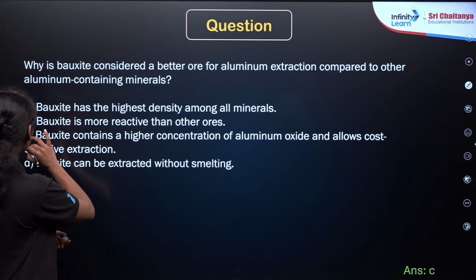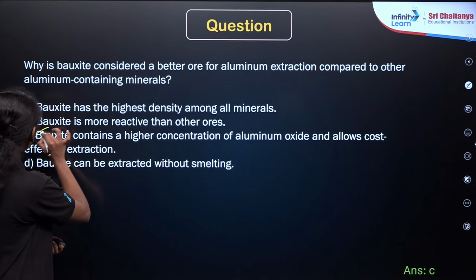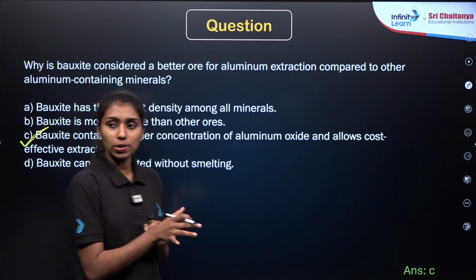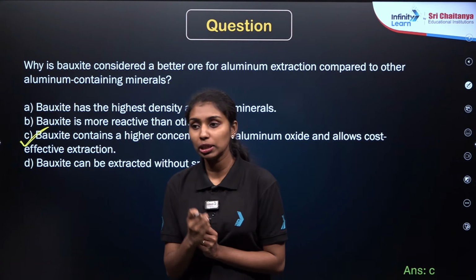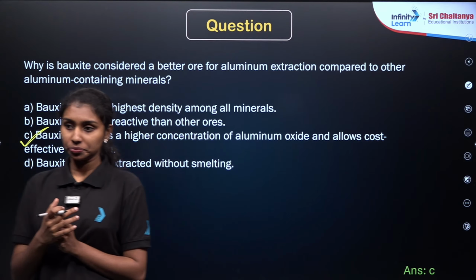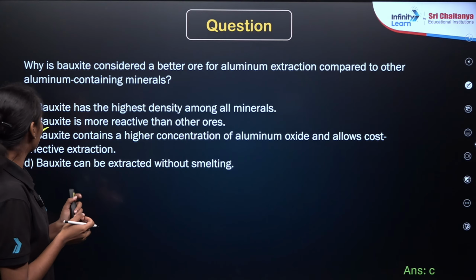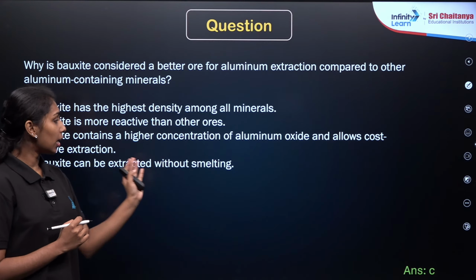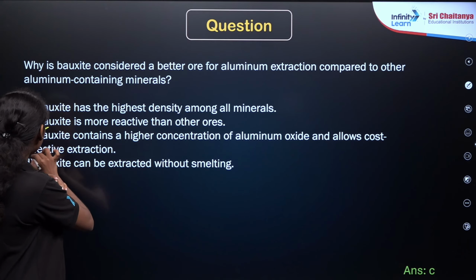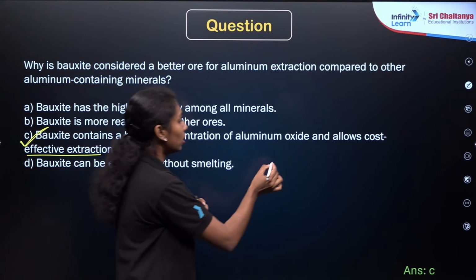So here again option C is the correct answer, right? As we already know the difference between minerals and ores, right? Ores are certain types of minerals that contain the maximum amount of the metal, right? So bauxite contains a higher concentration of aluminum oxide and allows cost-effective extraction, right? This is the main important point for ores.